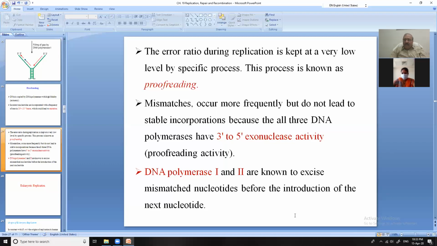Is it clear? Now it is clear that DNA polymerase 1 and 2 are acting as smart enzymes. By their exonuclease activity, they cut it because they know that they have added a wrong nucleotide. So they will cut it, remove it, and fix a correct nucleotide at the correct position.